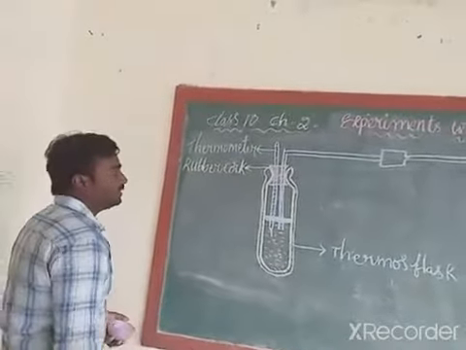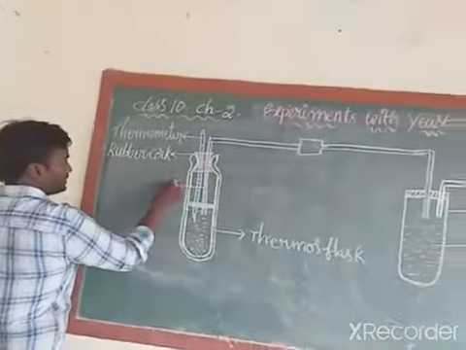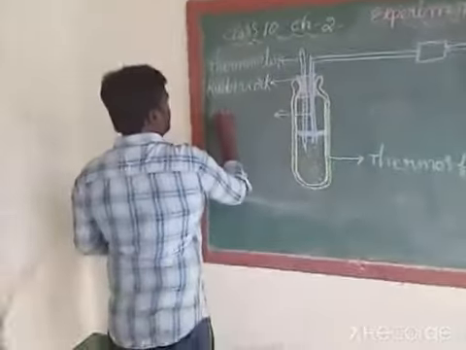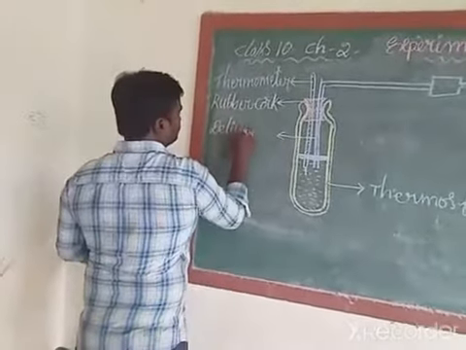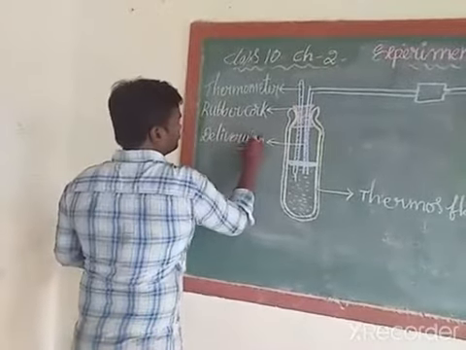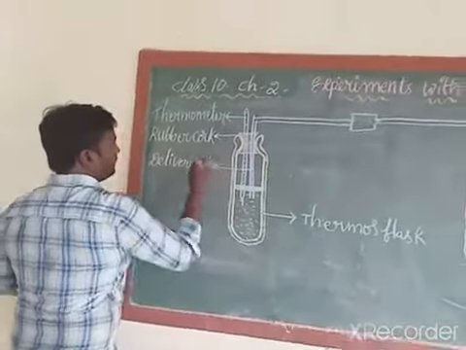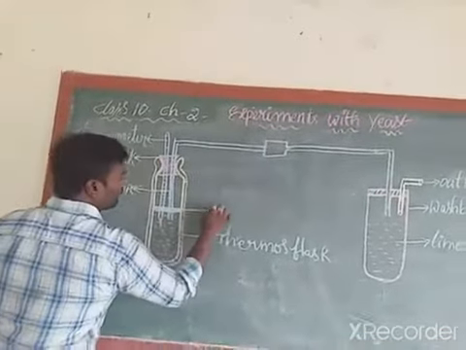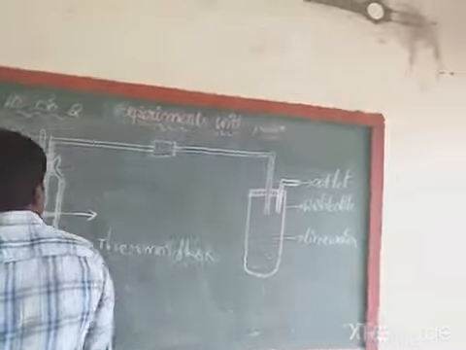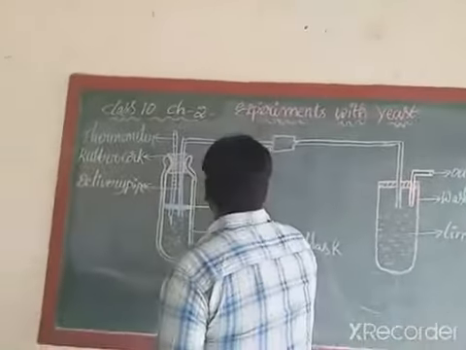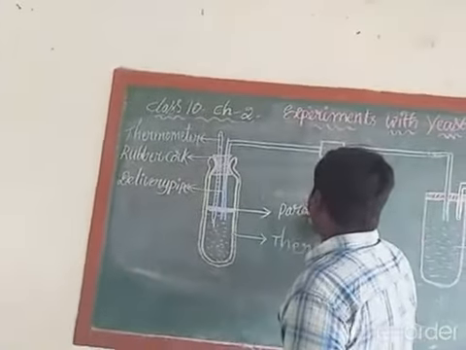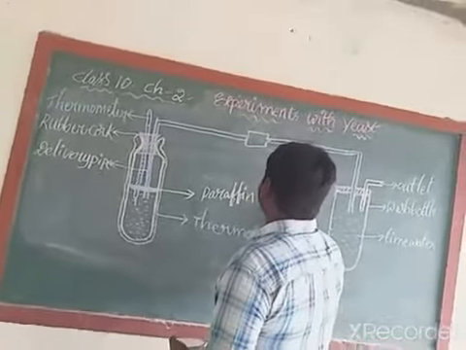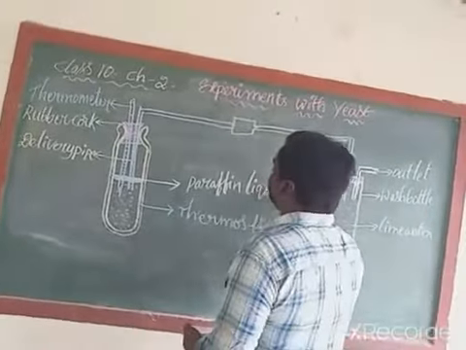Two holes. Next, this is the outlet or delivery pipe. Delivery pipe for outlet. This is paraffin liquid.